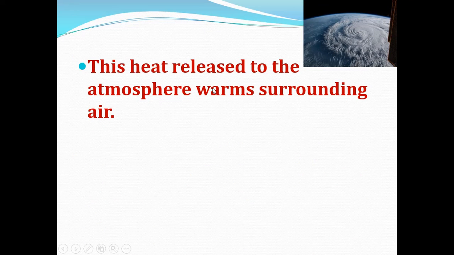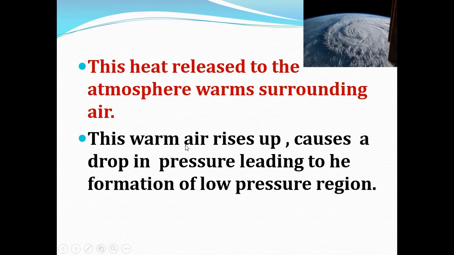This heat released to the atmosphere warms the surrounding air. This warm air rises up and causes a drop in pressure, leading to a low pressure region.